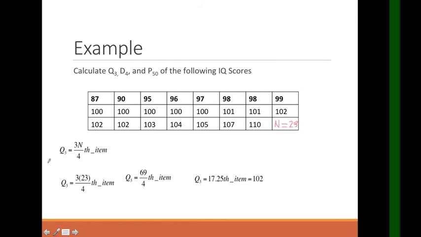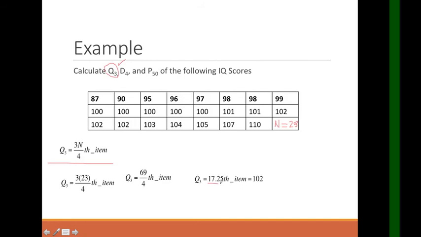Now, to solve for the Q sub 3, we have the formula. Kasi ito yung unang pinapakita, no? Baka magtaka ka, bakit Q sub 3? Kasi siya yung pinapakuha. Okay? So, nakadepende yung solve natin kung ano yung pinapakuha niya. So, Q sub 3 equals 3 times n over 4th item. Yung n natin is 23. So, we have 3 times 23 over 4, and that's 69 over 4. And 69 divided by 4 is 17.25th item.